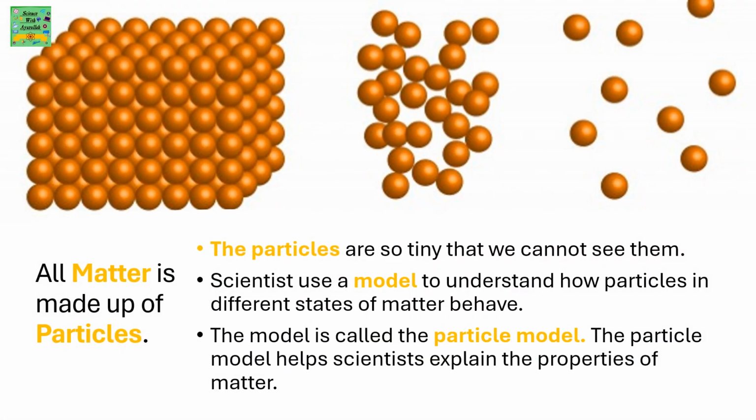All matter is made up of particles. The particles are so tiny that we cannot see them. Scientists use a model to understand how particles in different states of matter behave. The model is called the particle model. The particle model helps scientists explain the properties of matter.